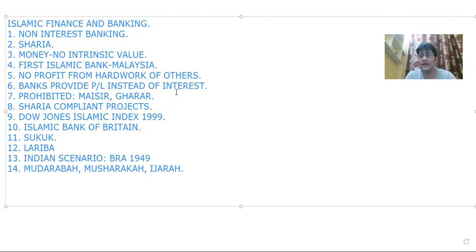Next, the concept of Sharia law, which I already mentioned. There is a Sharia law on the basis of which the Islamic constitution is based. So, following the principles of Sharia law, Islamic banking and Islamic finance principles come into the picture. The Sharia law is kept in mind while you are acting upon the principles of Islamic finance.